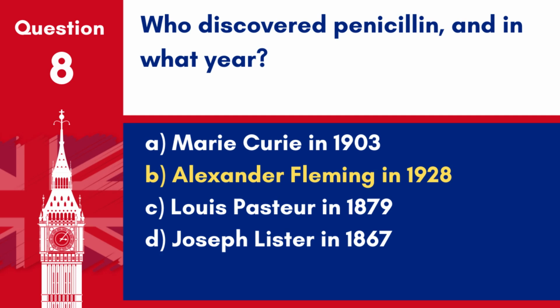Answer: B. Alexander Fleming in 1928. Alexander Fleming discovered penicillin in 1928, marking a major advancement in medical science.